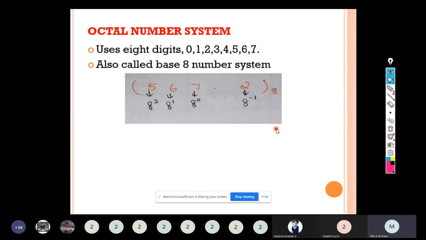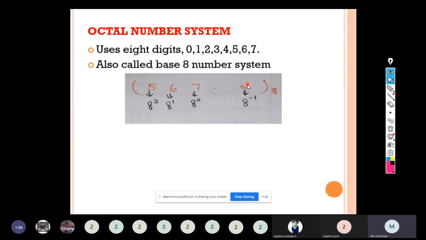The octal number system uses the digits from 0 to 7. Its base value is 8. So here, you see, each and every digit must be between 0 to 7. If it is above 7, then 8 and 9 digits are not represented in the octal number system. If the digits 8 and 9 are present here, then we can tell it is not an octal number system. So the digits must be between 0 to 7, for example 567.2.